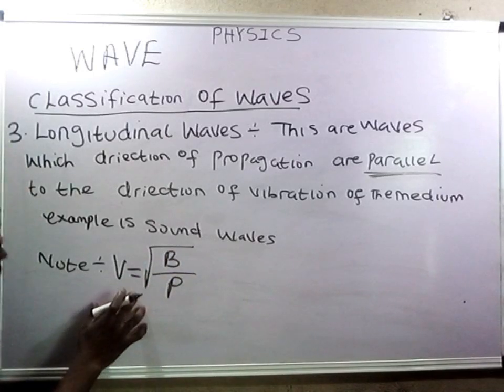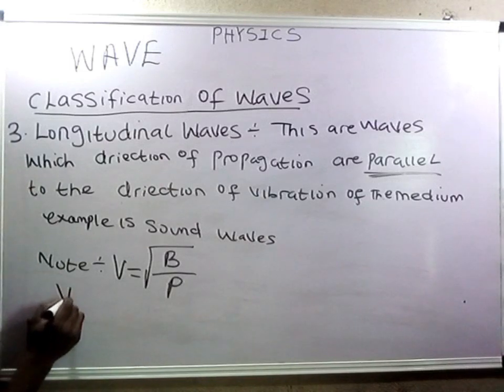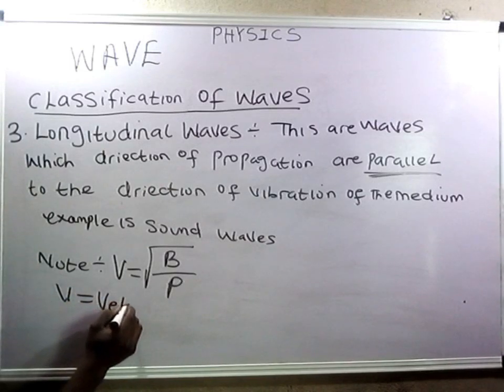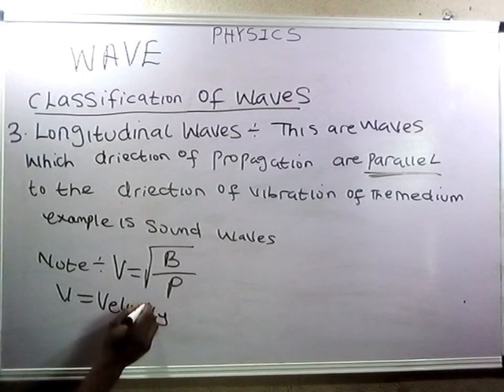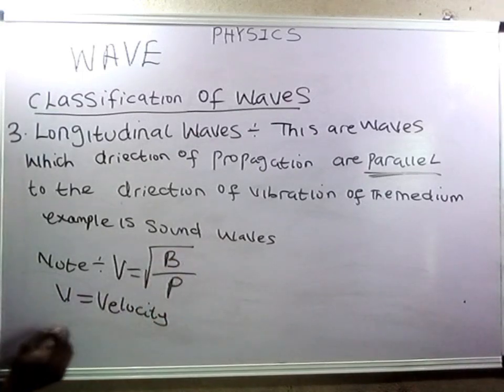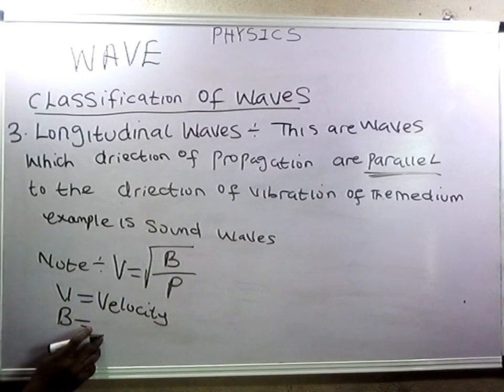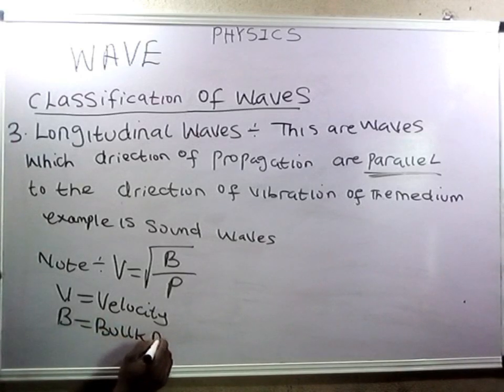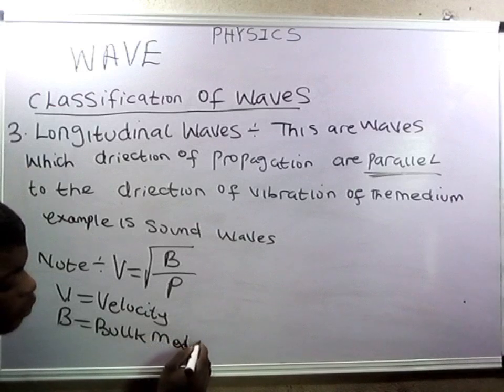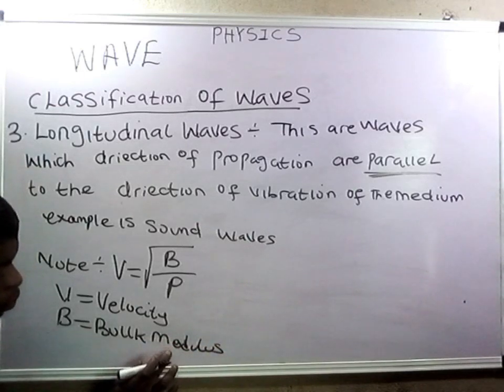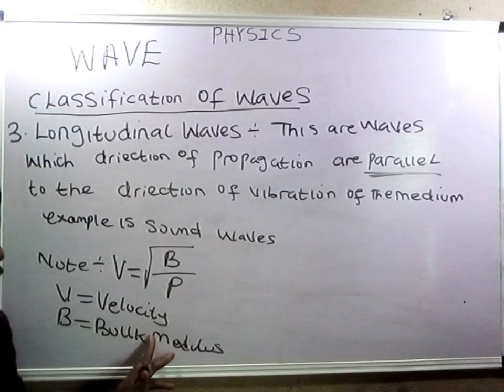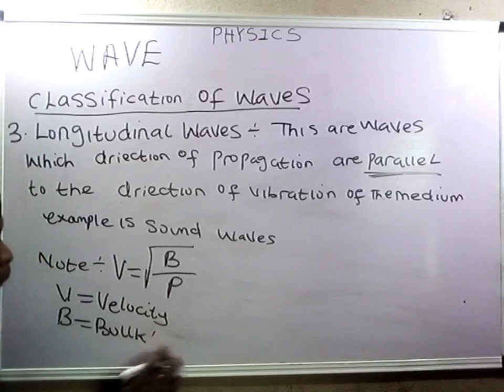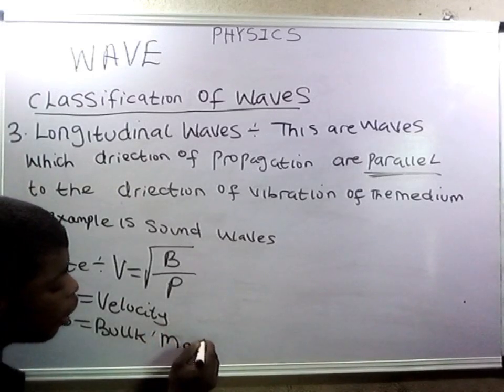So this V stands for your velocity, or can be called speed. This B stands for your bulk modulus.